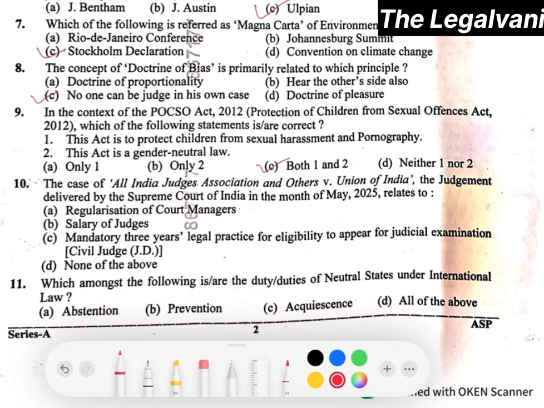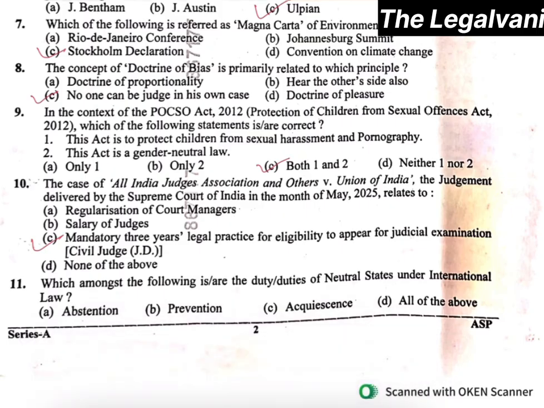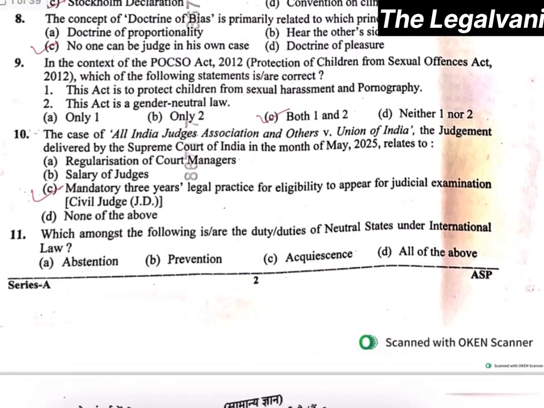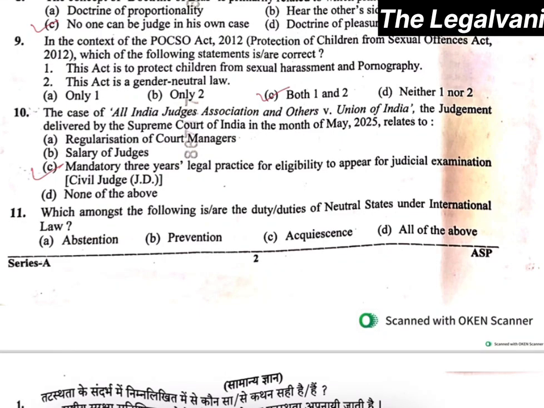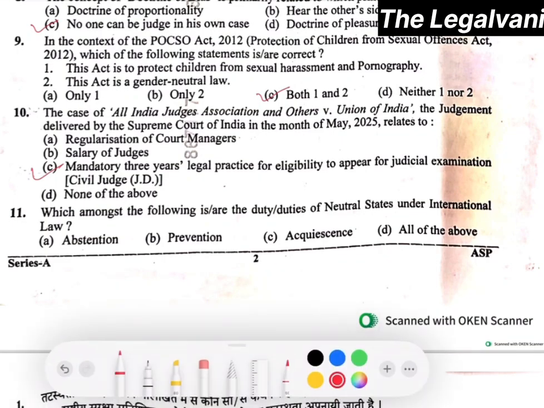Moving forward to question number 10. The case of All India Judges Association and others versus Union of India, the judgment delivered by Supreme Court of India in the month of May 2025 relates to. Here the right answer will be option number C, that is mandatory 3 years legal practice for eligibility to appear for judicial examination. Moving forward to question number 11, which says which amongst the following is/are the duty or duties of neutral state under the international law? Here the right answer will be option number D, that is option number A, B, C, all are correct.